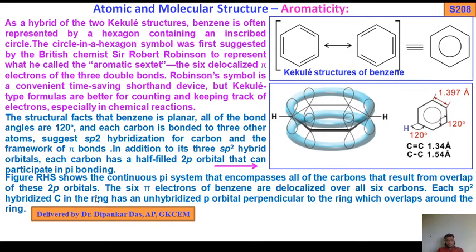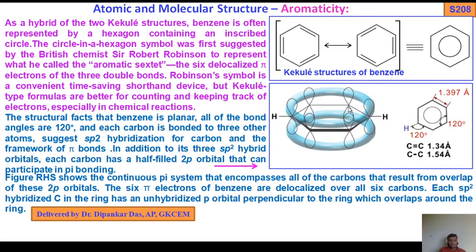The figure on the right hand side shows the continuous pi system that encompasses all the carbons, resulting from overlap of these 2p orbitals. The 6 pi electrons of benzene are delocalized over all 6 carbons. Each sp2 hybridized carbon in the ring has an unhybridized p orbital, which forms a pi bond with sidewise overlap, perpendicular to the ring, overlapping around the ring.